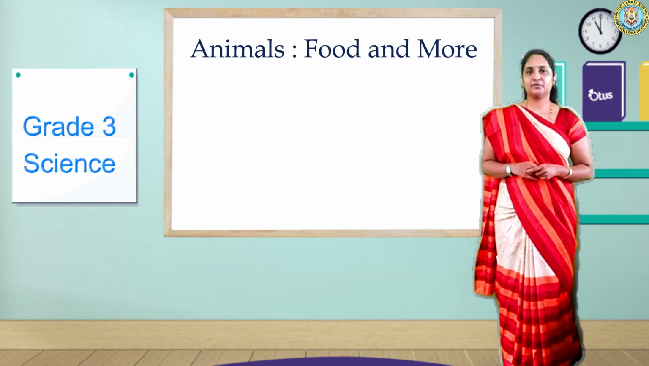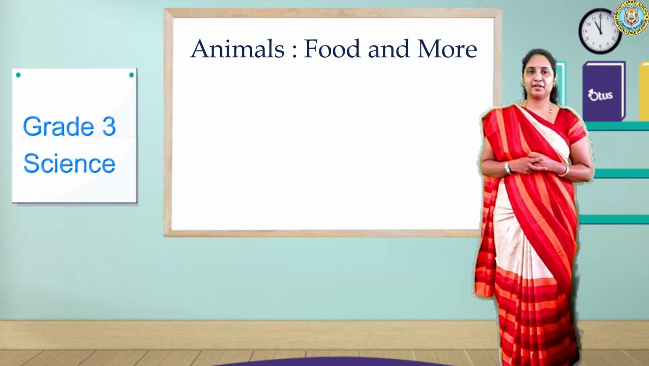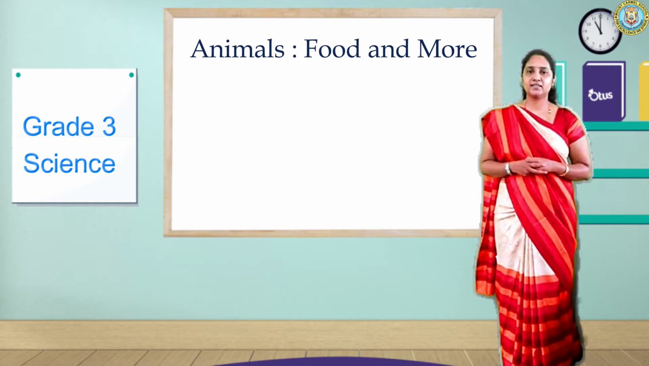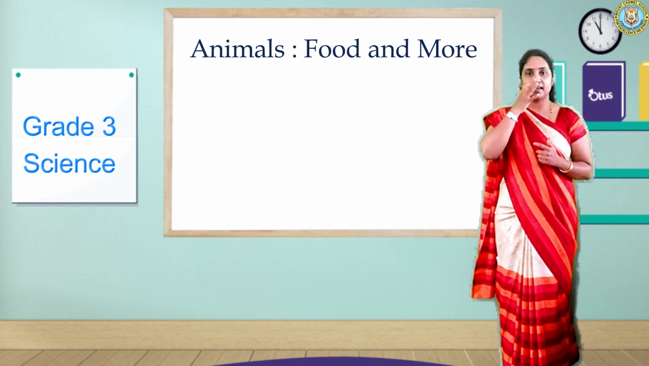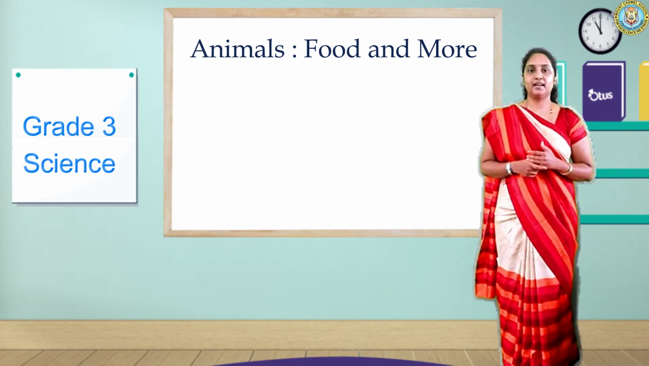In previous class we learned about animals, food and more, right? Let's continue that chapter now. Yes, children, as we know, animals and plants are dependent on each other for their food, right?